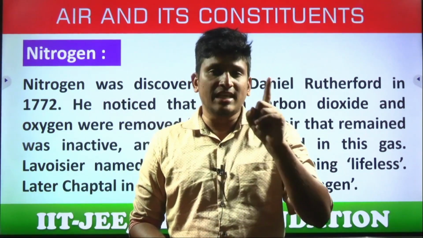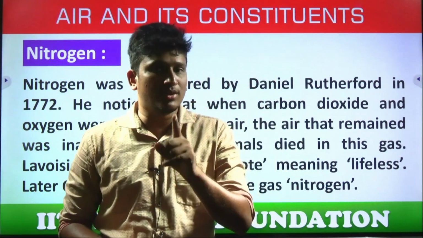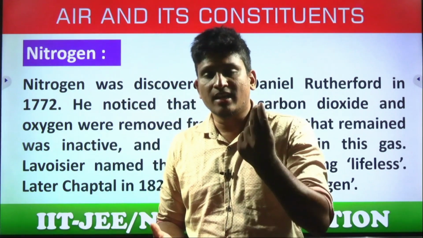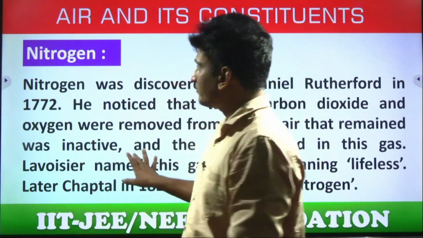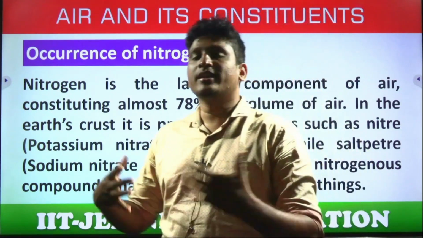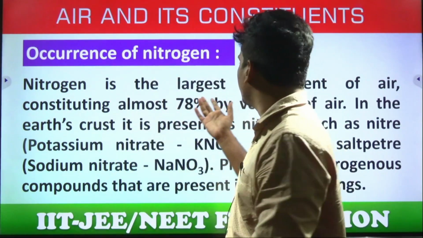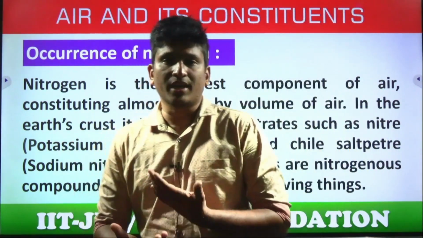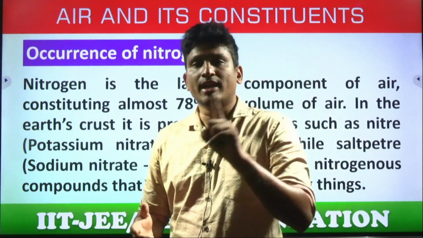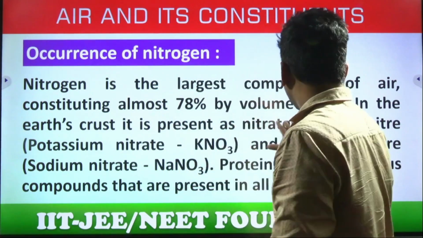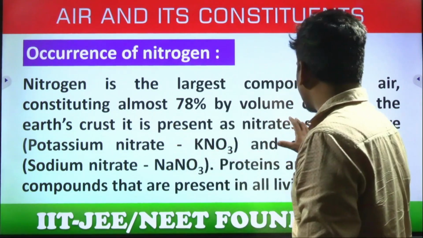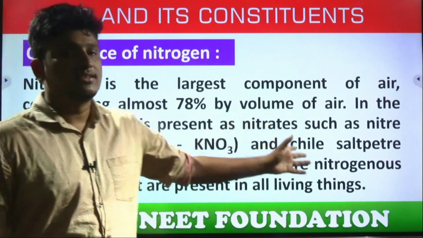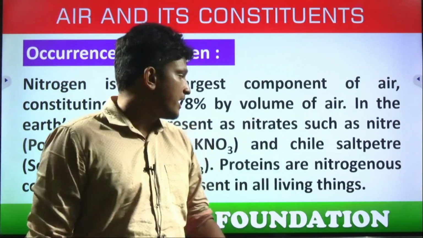But nitrogen is equally important for plant life also, students. Why? Because all the proteins which the plants prepare contain the key element nitrogen. So, occurrence of nitrogen, that means where this nitrogen is available. Nitrogen is available in the largest component of air, constituting around 78% of the air. Nitrogen means what, N or N2? N2, nitrogen gas, by volume of air. In the earth's crust it is present as nitrates, such as niter, like I have said, potassium nitrate KNO3, and Chile saltpeter, which is sodium nitrate NaNO3.